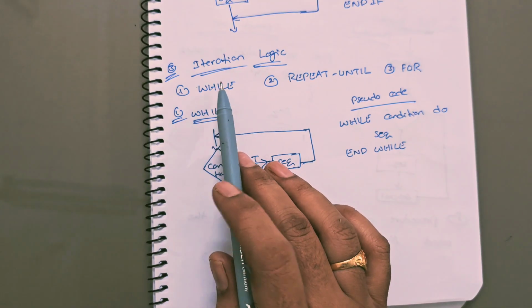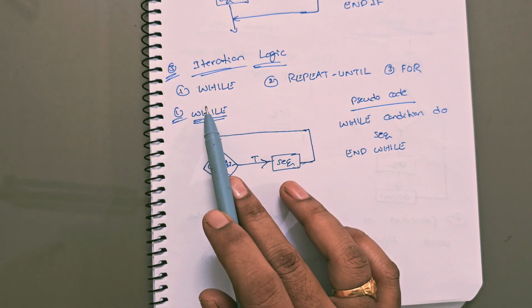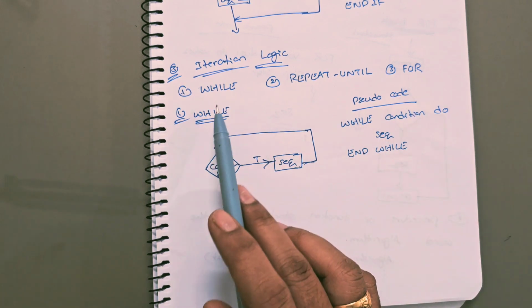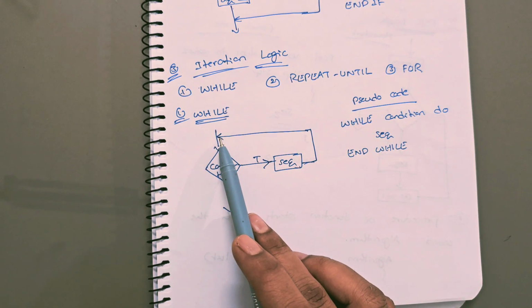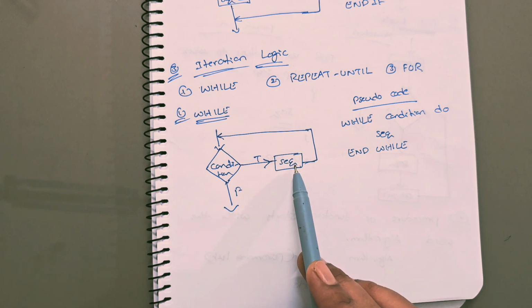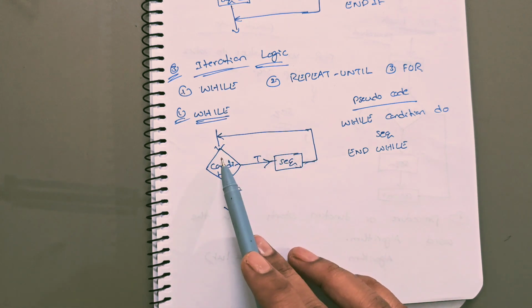The next logic is iteration logic. So there are three iteration logics we have. First one while, second one repeat until, third one for. So while, nothing but, it is the initialization step. If the condition returns true, then the sequence of statements will be executed and it will go to the condition again. We check the condition again.